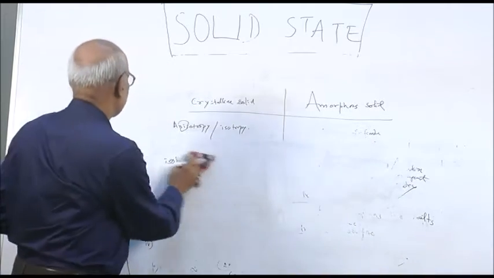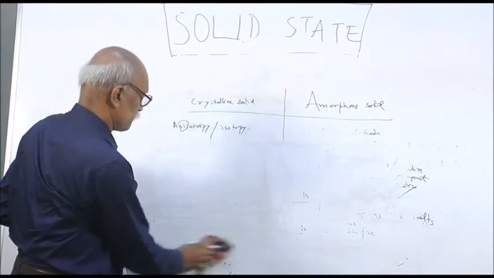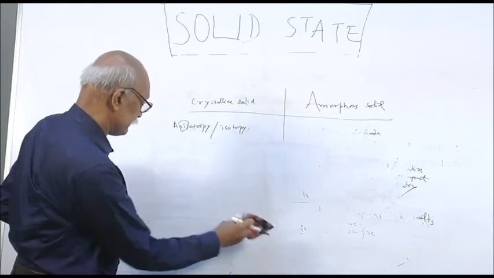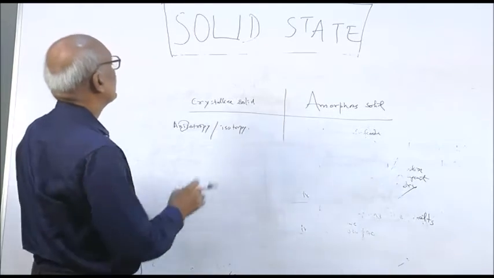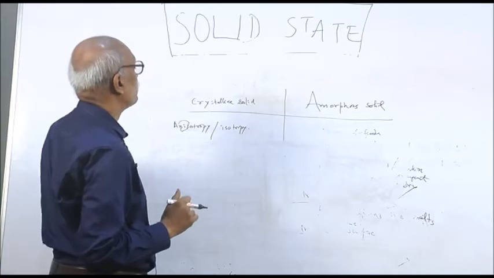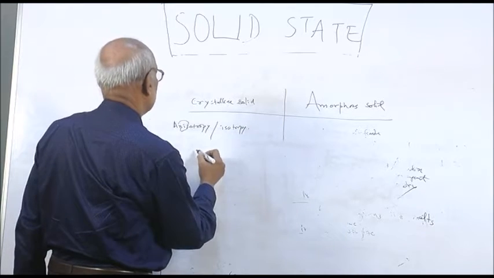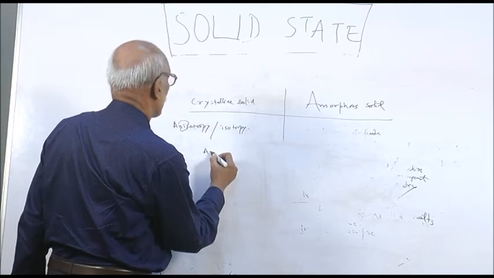Write it like this: anisotropy, that means not isotropy. So what is isotropy? Let me show you. You see this crystalline solid having definite geometry, so remember that these are anisotropic.